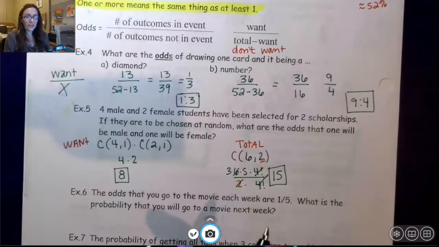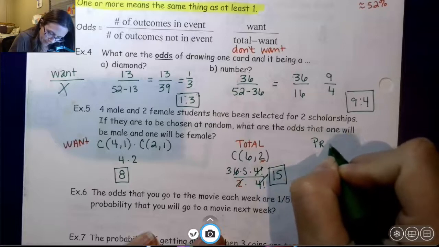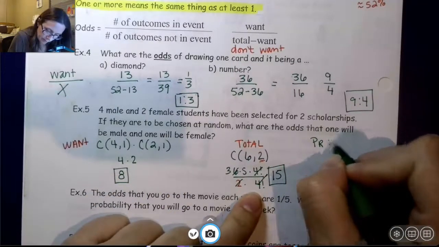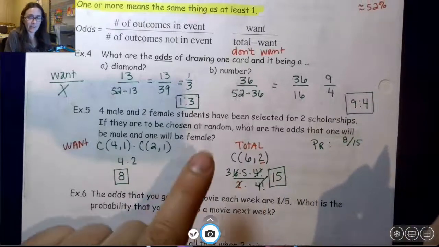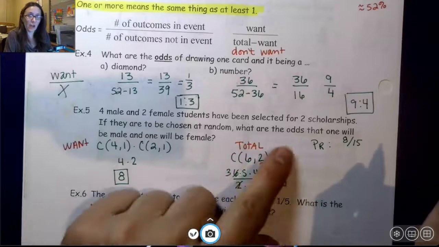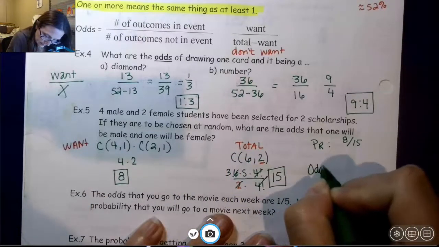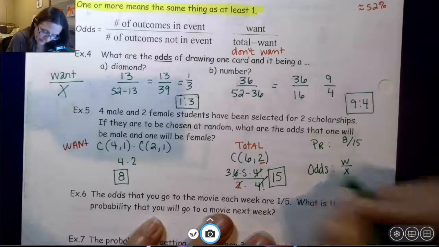So probability is going to be 8 over 15. What I want over what's possible would be 8 over 15. Now that's not what it's asking. This is asking for the odds. My odds are what I want over what I don't want.